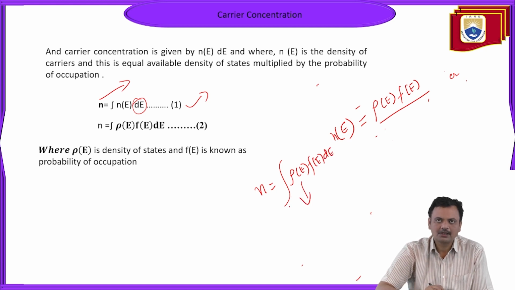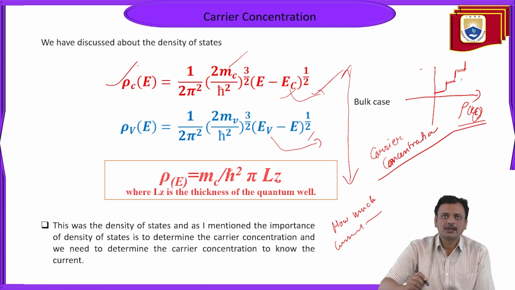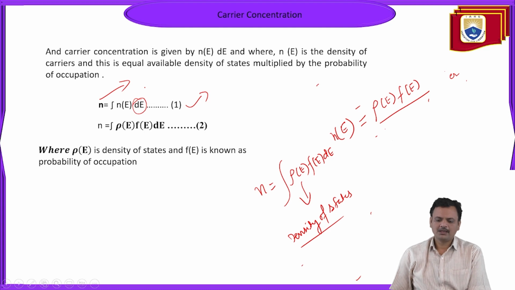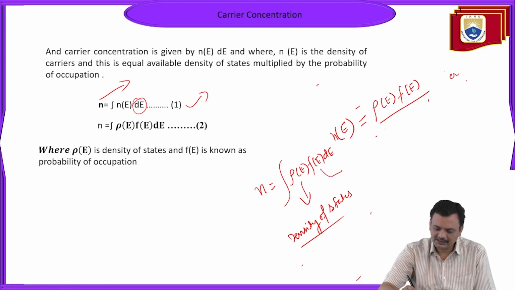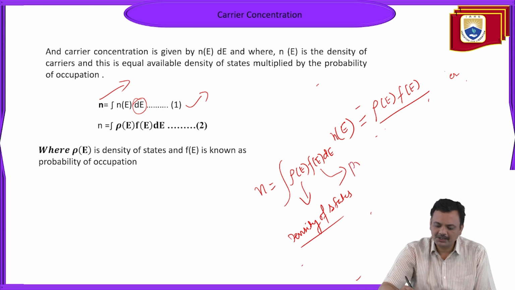Now what is rho(E)? Rho of E is the density of state: rho of E in the conduction band, rho of E in the valence band. And what is this F(E)? This function F(E) is known as the probability distribution function of electrons, or probability of occupation.